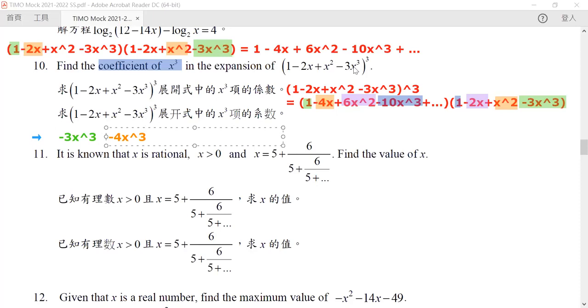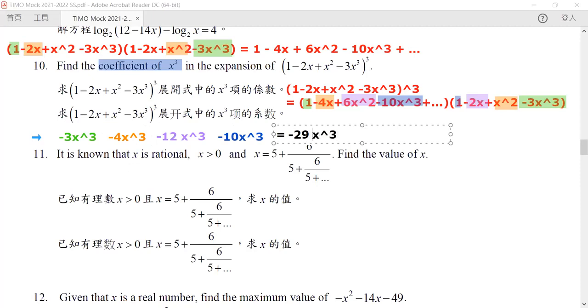For our purple term, it will be equal to negative 12x cubed. And finally, for our blue terms, it will be negative 10x cubed. So if we sum them all up, it will be negative 3, negative 4, negative 2, negative 12, and negative 10. So what we get is negative 29. So our coefficient is negative 29.